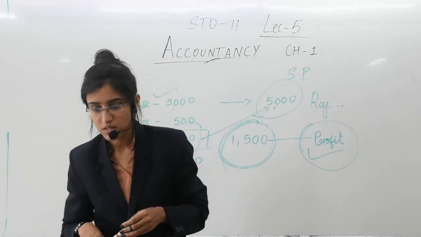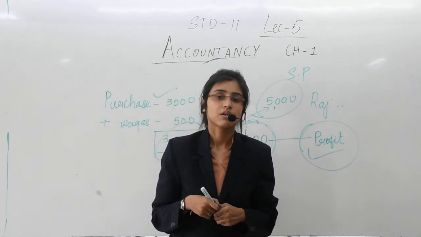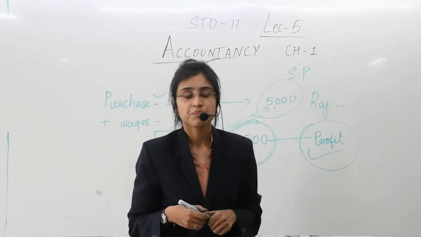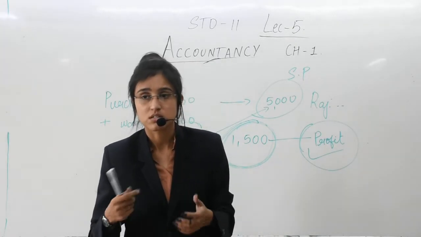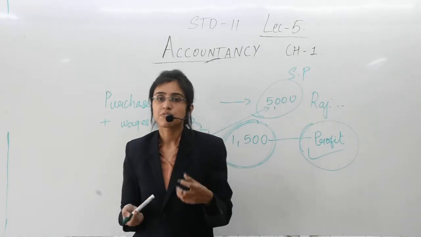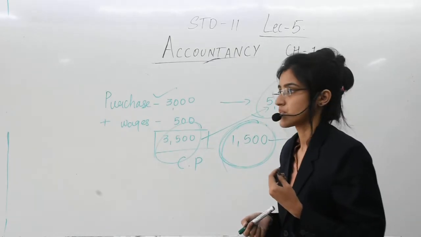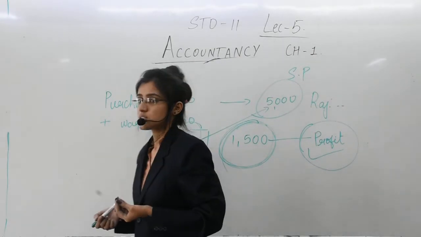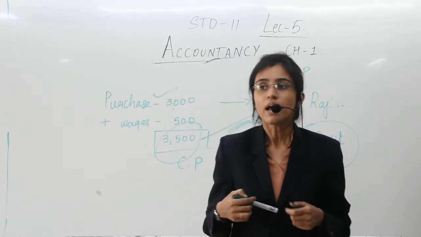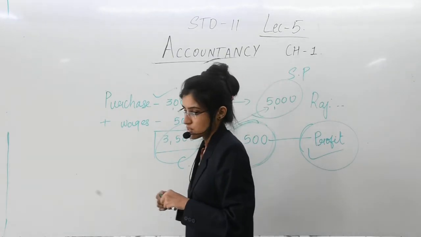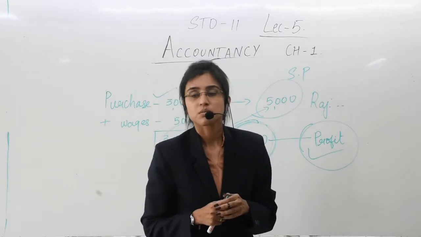So we have had an introduction about the subject again in today's lecture, and we have revised the previous lectures, and also we have understood the terminologies. In that, the definition of a transaction, the types of transactions, that is cash transaction and credit transaction, what is the difference between these two, and finally, what an event is.